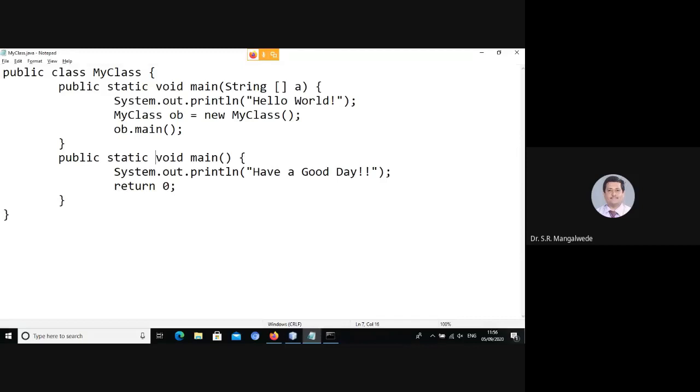Is it function overloading? No, it is not function overloading. Sir, it has a different number of arguments, but it doesn't have any argument, right? So, different arguments. Yes, sir, it's function overloading. Yeah, it is function overloading, but the number of arguments is different here. The first one takes an array of strings, and the second doesn't take anything.